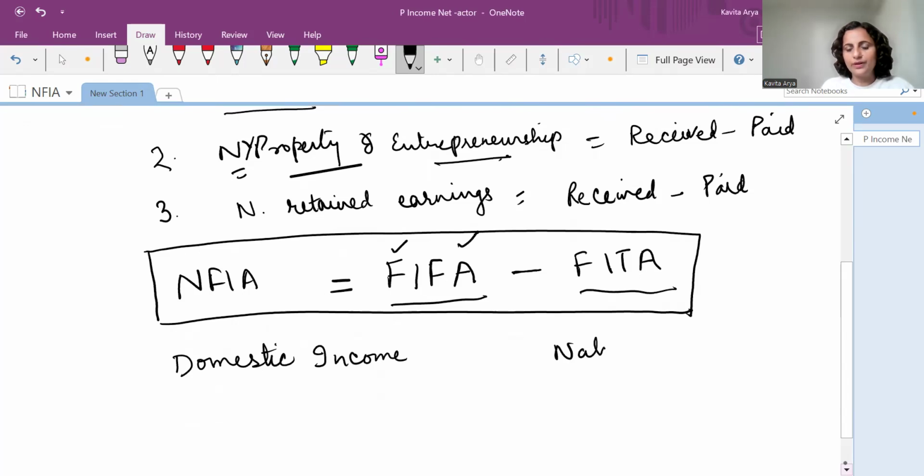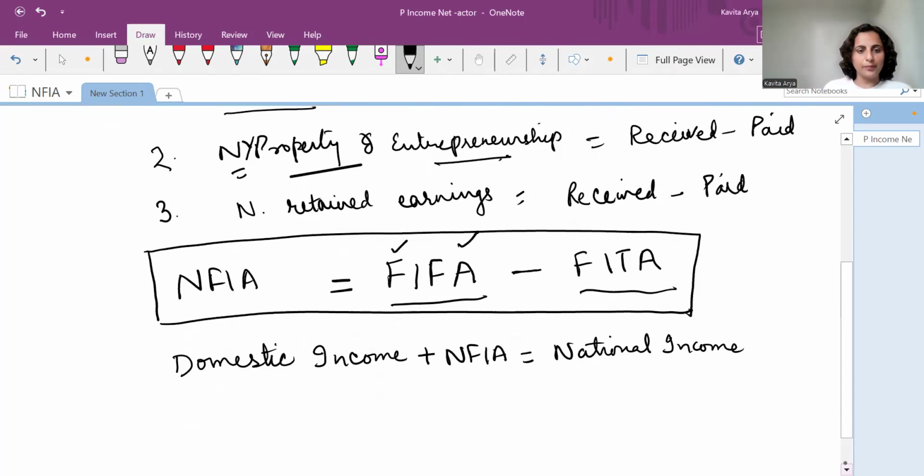Again, good enough from the perspective of numericals. So when we add NFIA, net factor income from abroad, to domestic income, it becomes the national income. And this is the required conversion in many numericals.